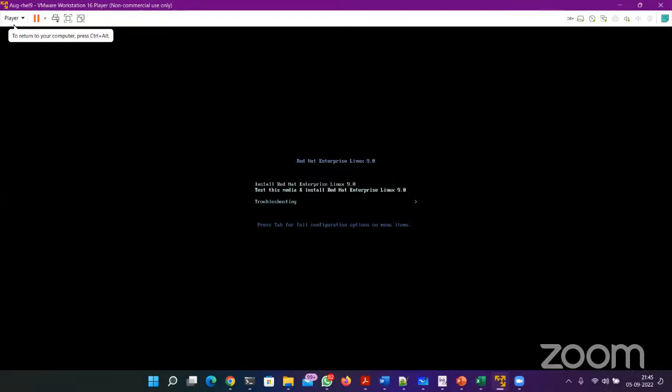Second option, test this media and install Red Hat Linux. Test is useful when you're using an actual DVD. Maybe there are some scratches on the DVD. Maybe during the installation stage, some data is not being captured, or the DVD cannot be read, because of those scratches. So it's better to test that DVD first before starting the installation.